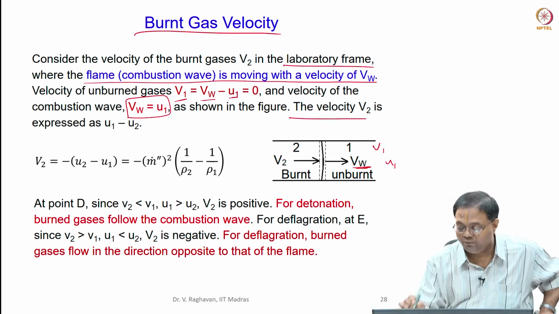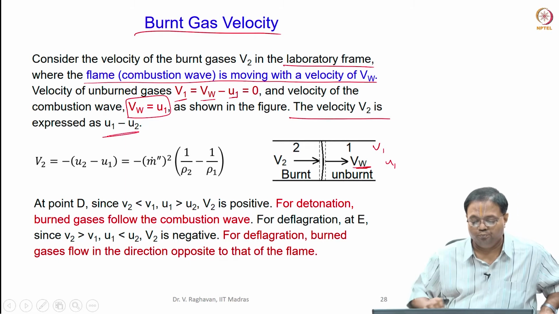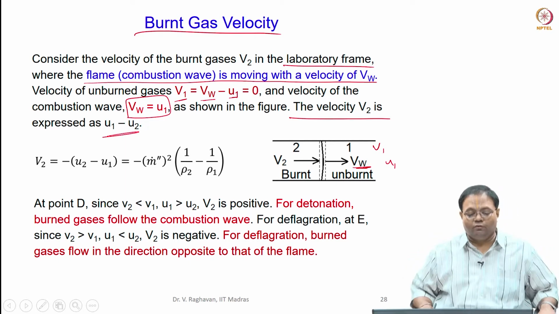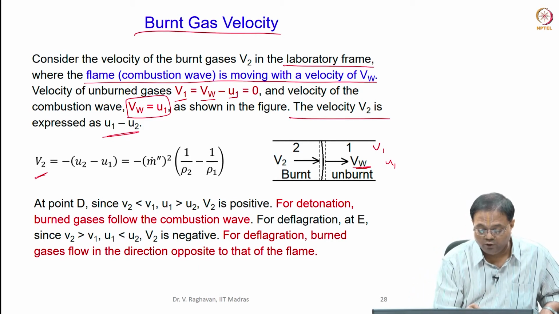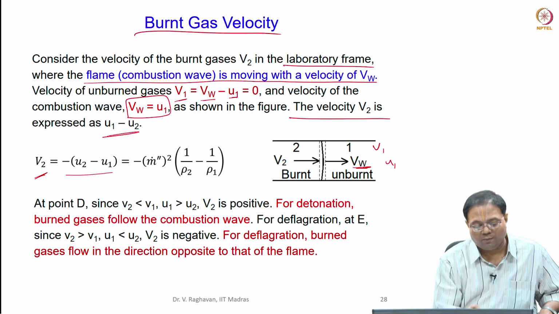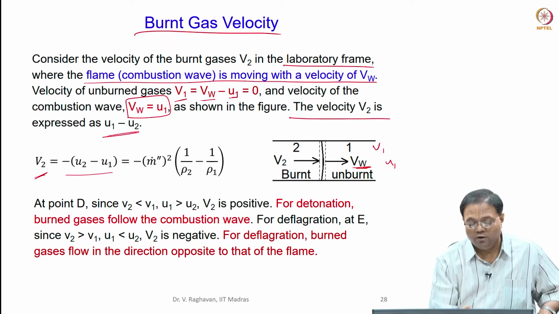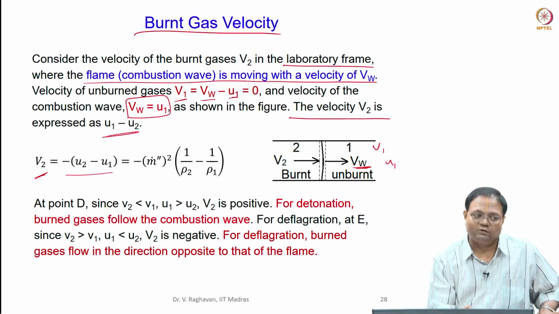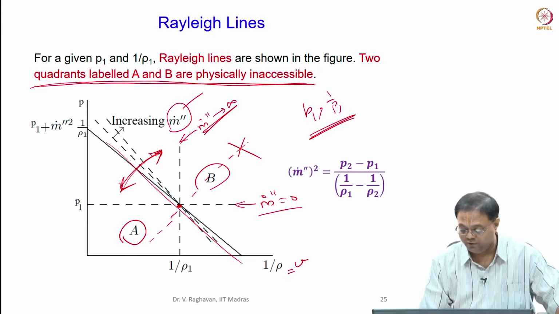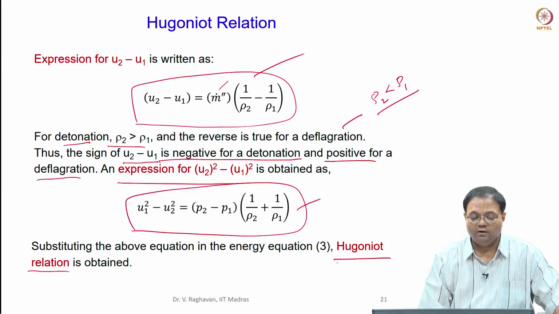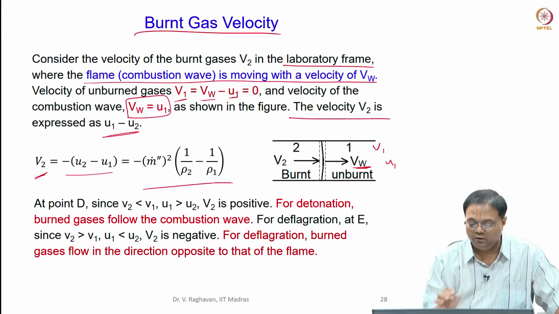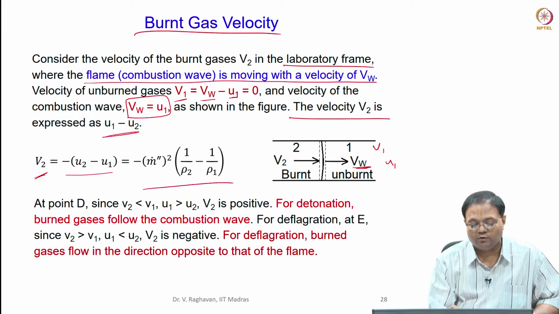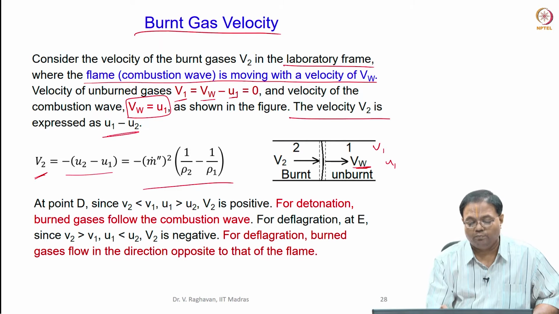Now, the velocity V2 is U1 minus U2. So, we can say V2 equal to U1 minus U2, or minus of U2 minus U1. Now, I know the expression for U2 minus U1, which we have derived there and kept. So, the U2 minus U1 which we derived here can be used here now: minus m dot double dash squared into 1 by rho 2 minus 1 by rho 1.